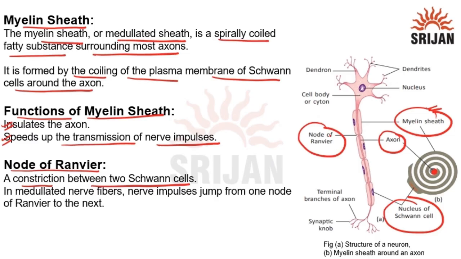In a myelinated nerve fiber, nerve impulses jump from one node of Ranvier to the next.